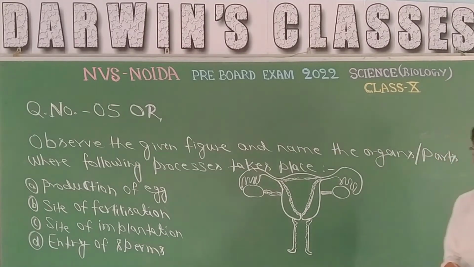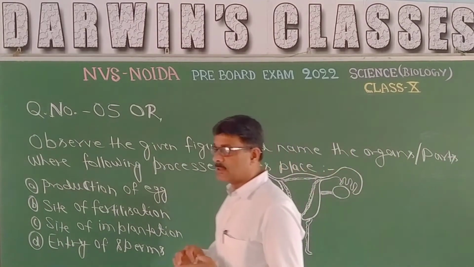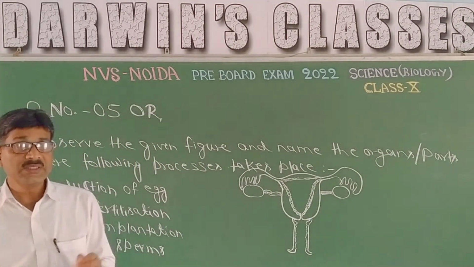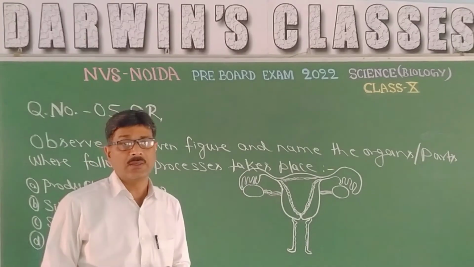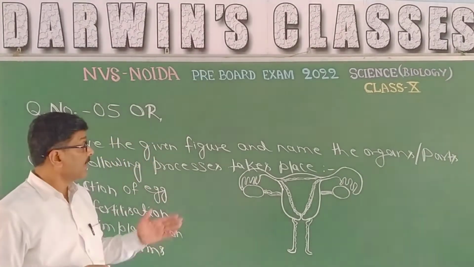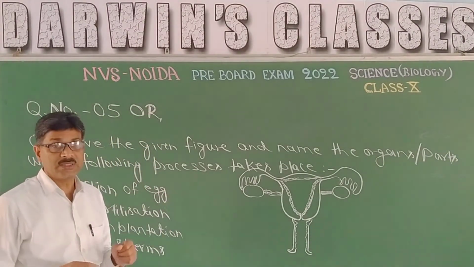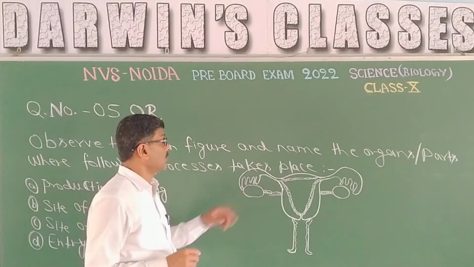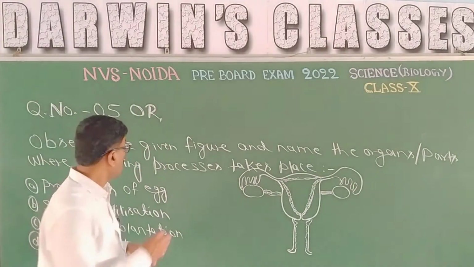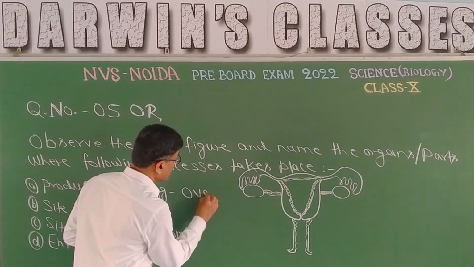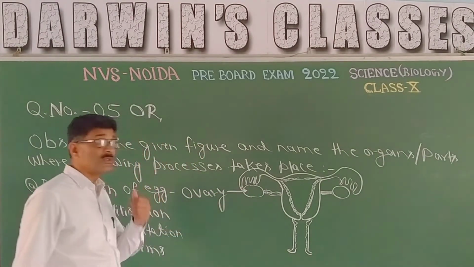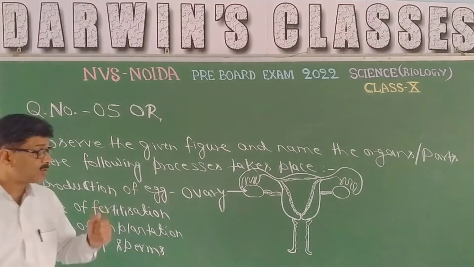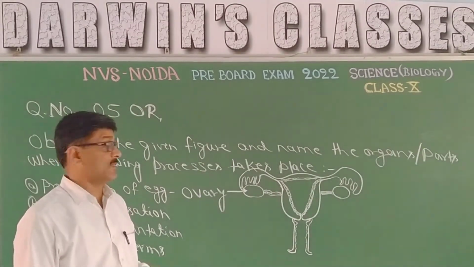So it is well known to all of you that the production of egg, that means gametogenesis, takes place in the primary sex organ, and here it is the female reproductive system, and this is the ovary where production of egg takes place. That means it is the ovary. The ovary is responsible for gametogenesis, and especially in females it is oogenesis.